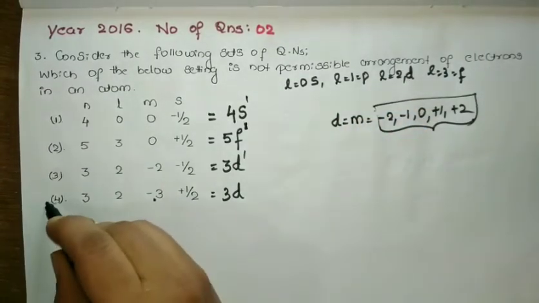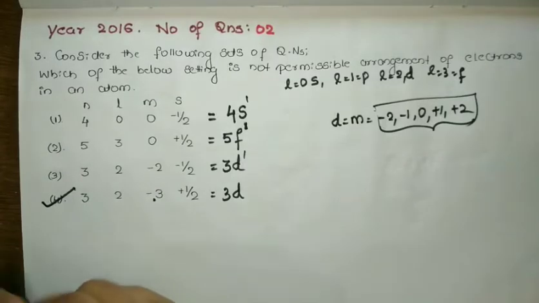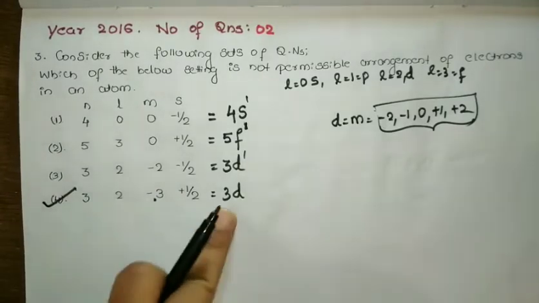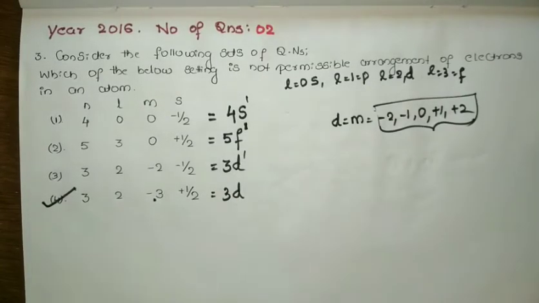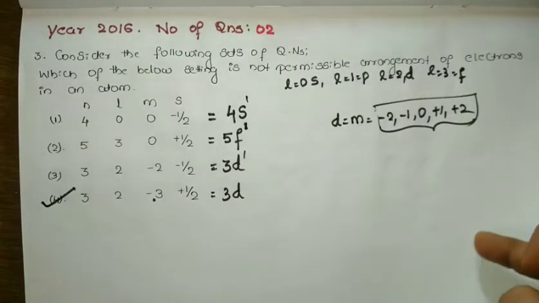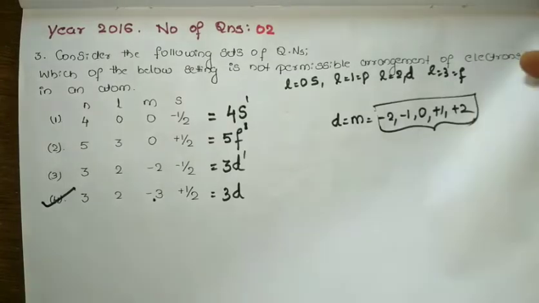Okay, so option 4 is the correct option, because it is not a correct quantum number set given for the 3d orbital. So this is how you need to find out. I hope it is clear. If you know the quantum number values, it is very easy to solve such types of questions.